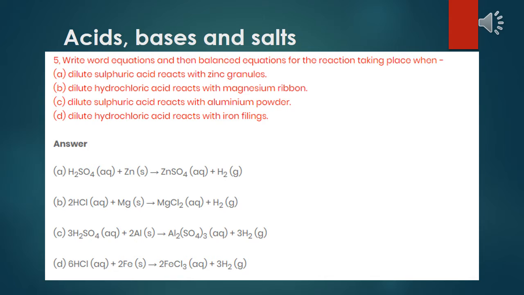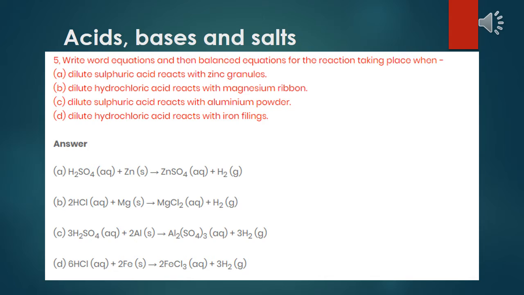I already discussed that when acid reacts with metal, then salt and hydrogen gas will form. So the reaction will take place this way: sulfuric acid H2SO4 reacting with zinc Zn to form salt, zinc sulfate, and hydrogen gas.